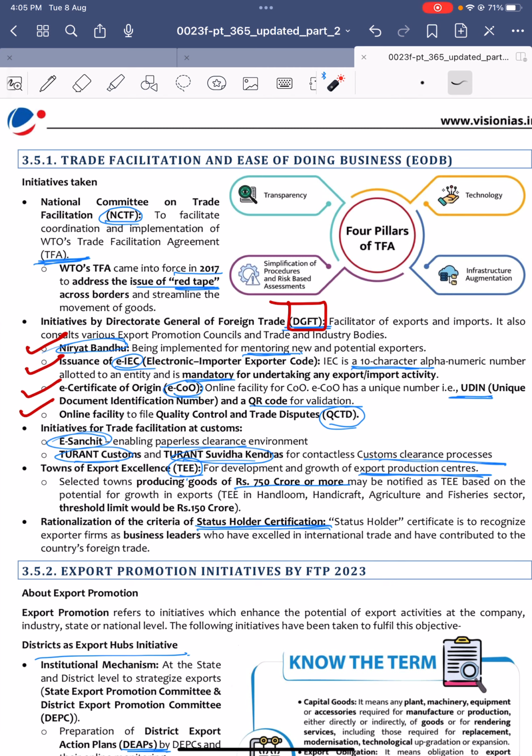Next, the certificate of origin is a unique document identification number, for validation of a few documents. Next, an online facility to file quality control and trade disputes. You can file disputes online only.